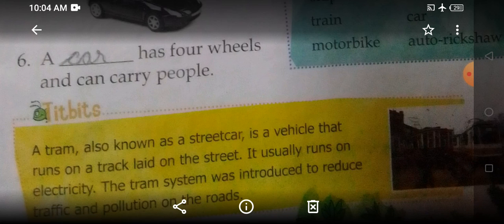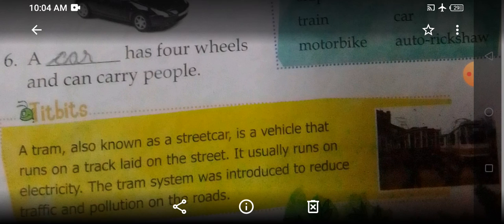A tram, also known as a streetcar, is a vehicle that runs on the track laid on the street. It usually runs on electricity. The tram system was introduced to reduce traffic and pollution on the road. So now tram is basically, you can see in the picture, it is a type of train which runs on